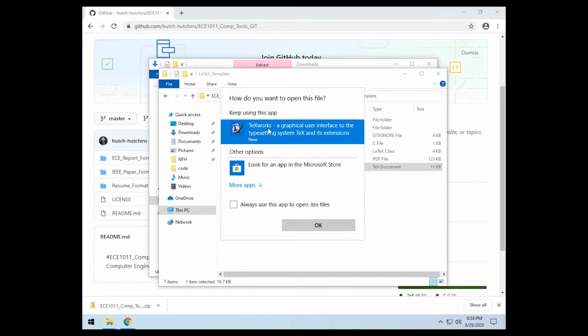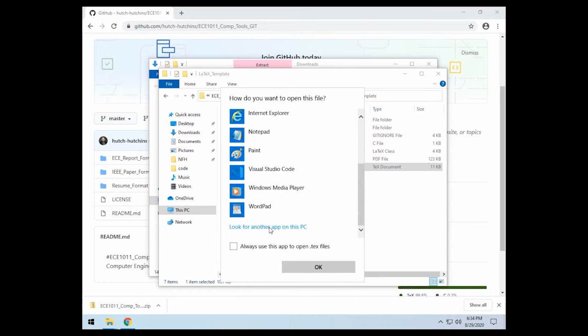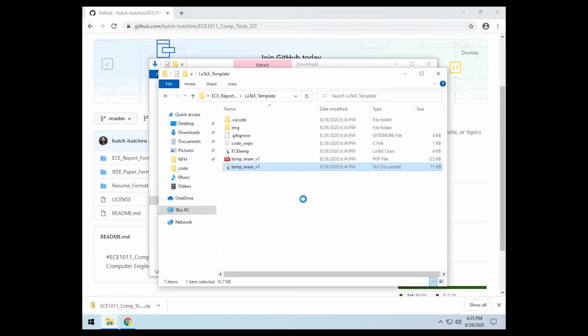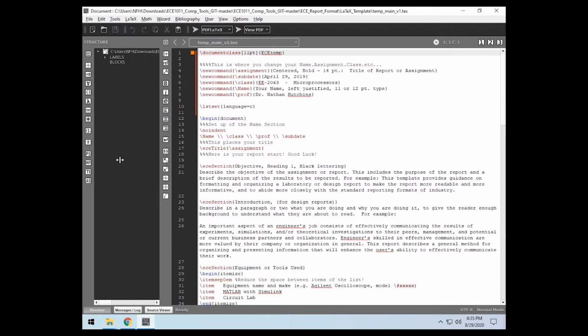We can open this with TeXworks, which was downloaded with MiKTeX, or in our case, I will go look for TexMaker, have it open up in TexMaker, run the PDF LaTeX.